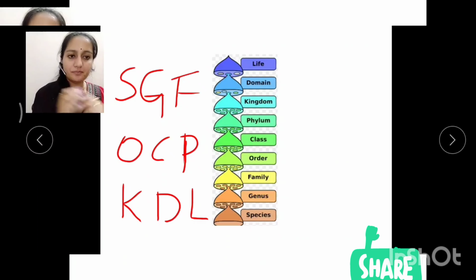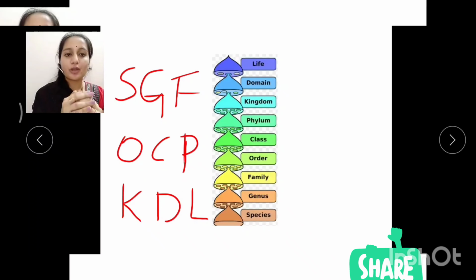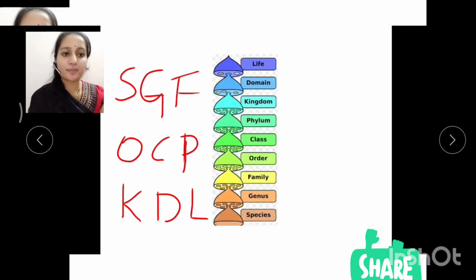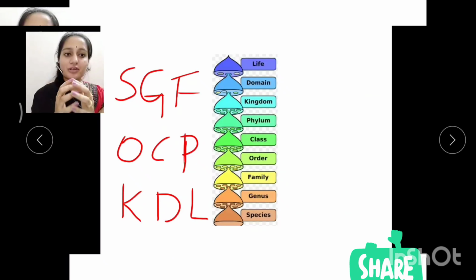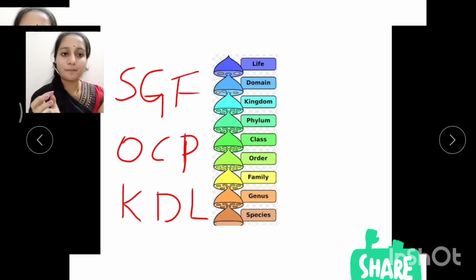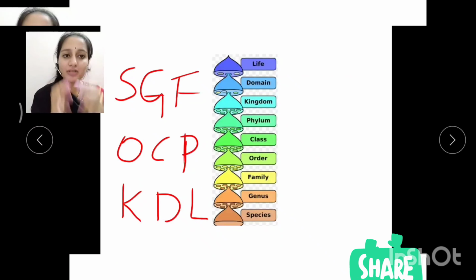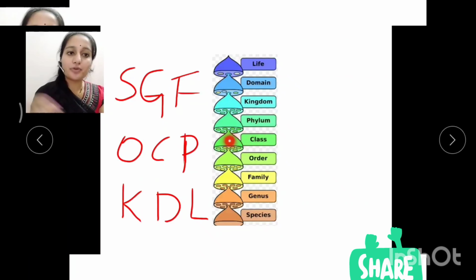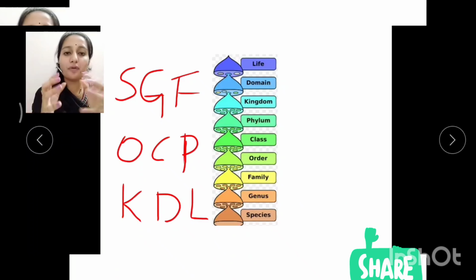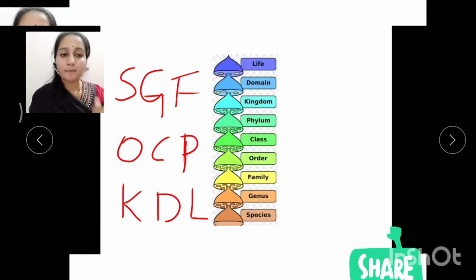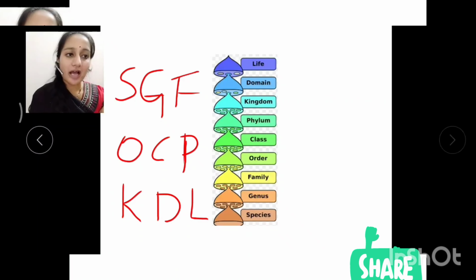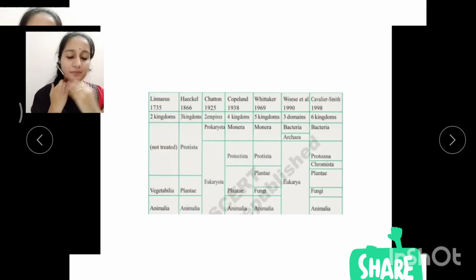Now all the group of species are kept in a genus. All the groups of genus are considered as one family. All the families come under an order. All the orders are grouped together to form a class. All the classes are grouped together to form a phylum. A group of phyla forms a kingdom, a group of kingdoms forms a domain, and a group of domains forms life. So this is the hierarchy we have to classify the organisms.